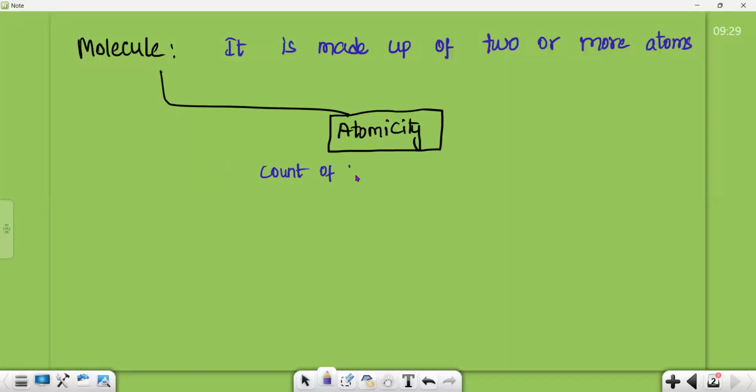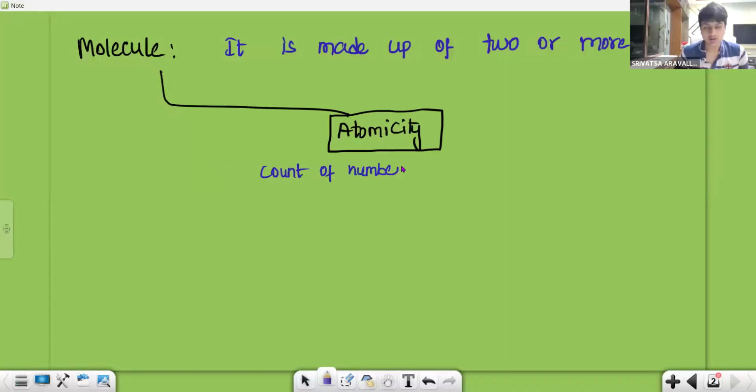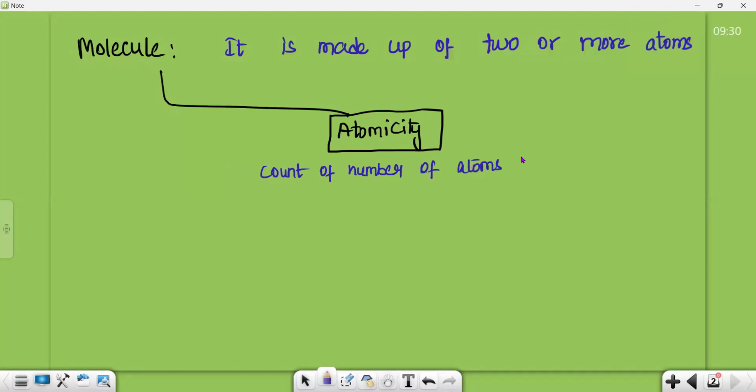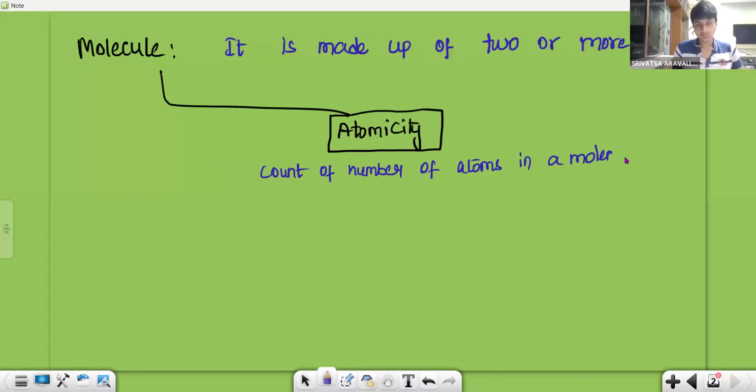Count of number of atoms in a molecule. Please read the definition of molecule, Srivatsa. It is made up of two or more atoms.